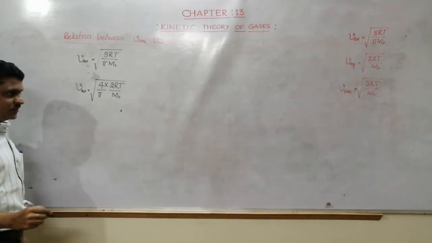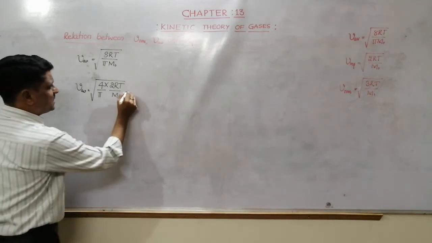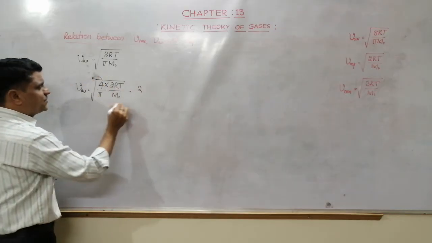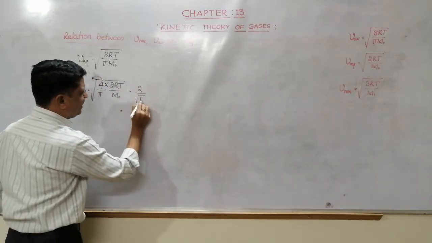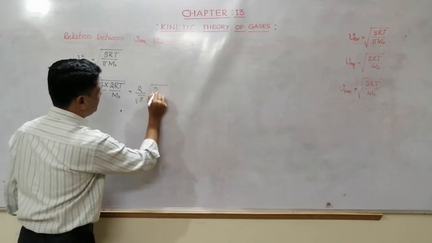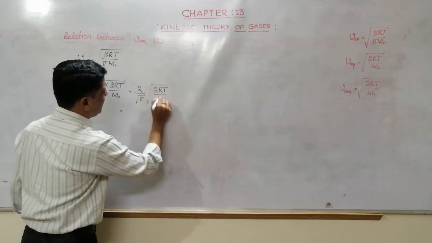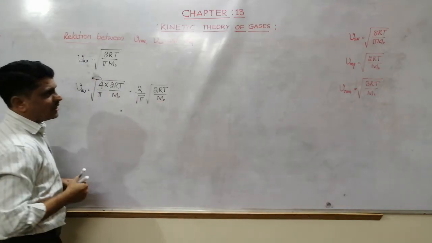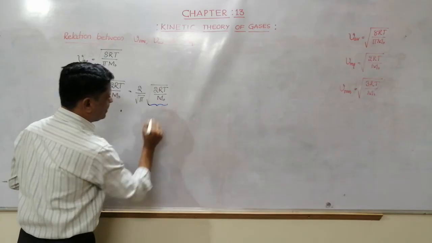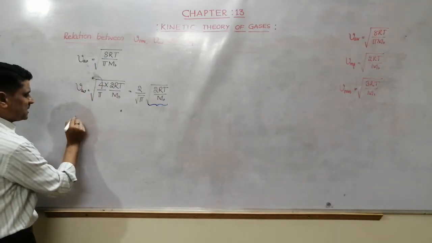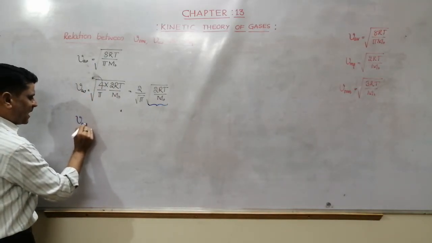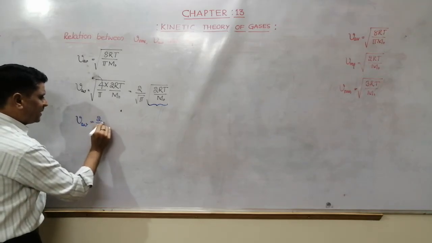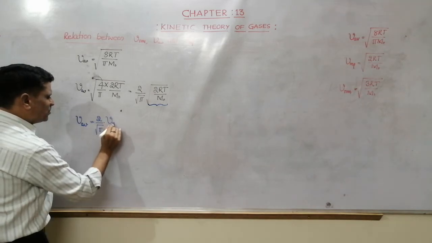Okay, we know that 4, if I take outside the root, it is 2 by root pi into root of 2RT by m naught. You know this 2RT by m naught is nothing but most probable speed. So therefore V average is equal to 2 by root pi into V most probable.